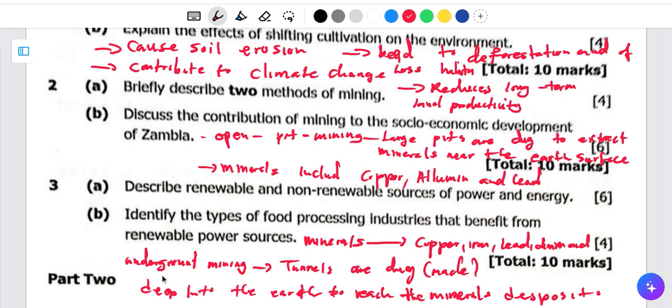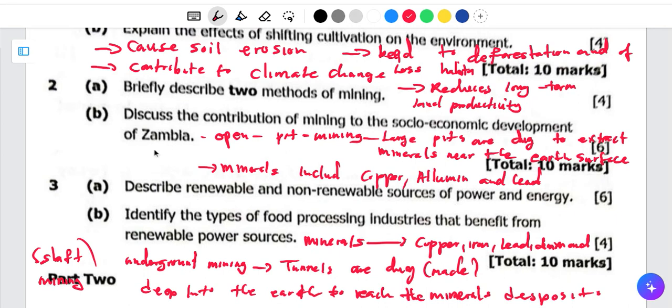This one can also be referred to as shaft mining, right? Because they use the shaft in mining. They use the shaft to extract the minerals from the underground. So that's the reason why it is also known as shaft mining. That one is very, very important to know.